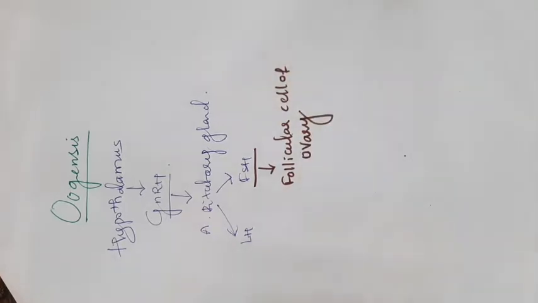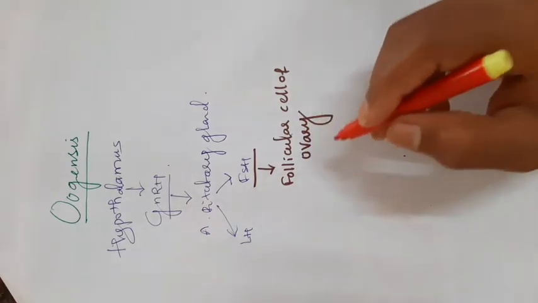In that, germinal epithelium cells act as oogonia, and the remaining cells present in the ovary cortex region are called follicular cells, which surround the oogonium to form a primary follicle, secondary follicle and a tertiary follicle. Once again I will repeat the ovary structure, then you can understand easily. Just remember, FSH stimulates the follicular cells of the ovary.